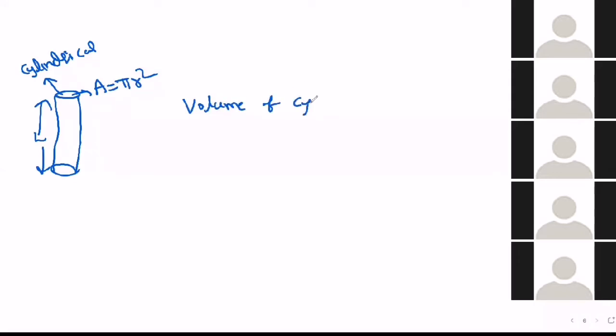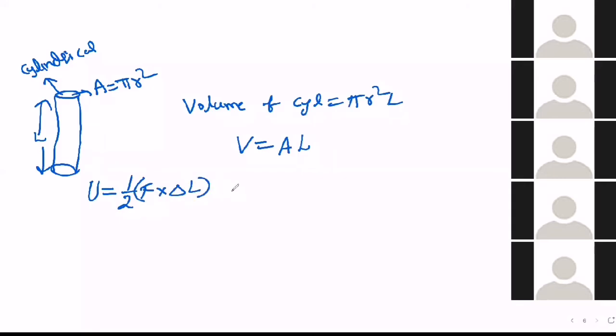Volume of a cylinder is pi r square L, or H, length or height. So here volume means pi r square, which is area, times length. Area into length. Now what is the elastic potential energy formula we got? Half into F into delta L.